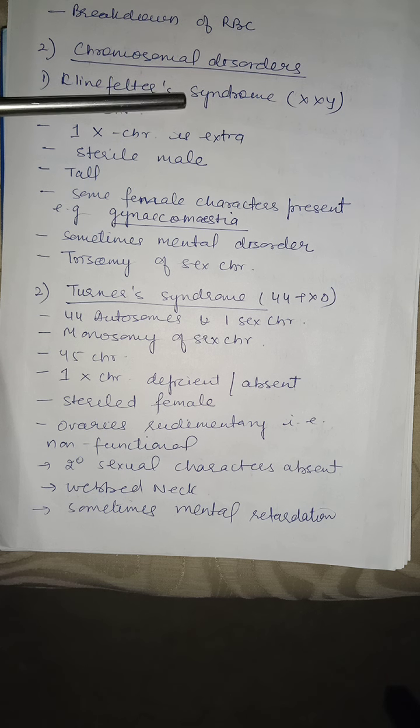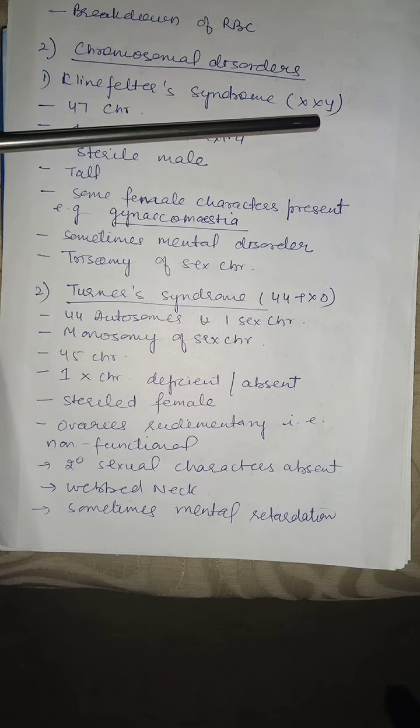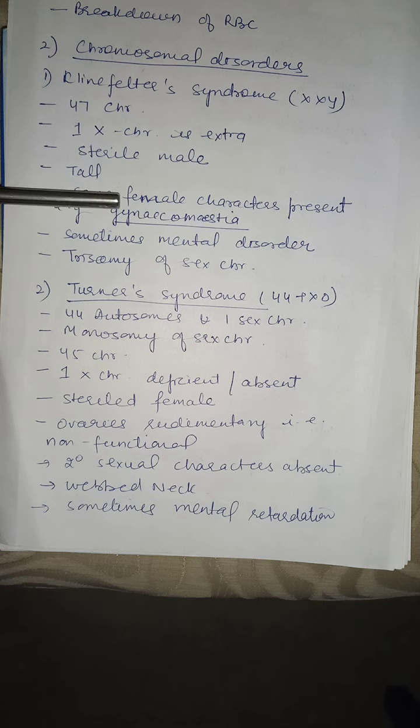In Klinefelter syndrome, the genotype is AA plus XXY. Due to aneuploidy, instead of 46 chromosomes, there are 47 chromosomes. One X chromosome is extra. So a sterile male will be formed. He will be tall and some female characters will be present, for example, gynecomastia.